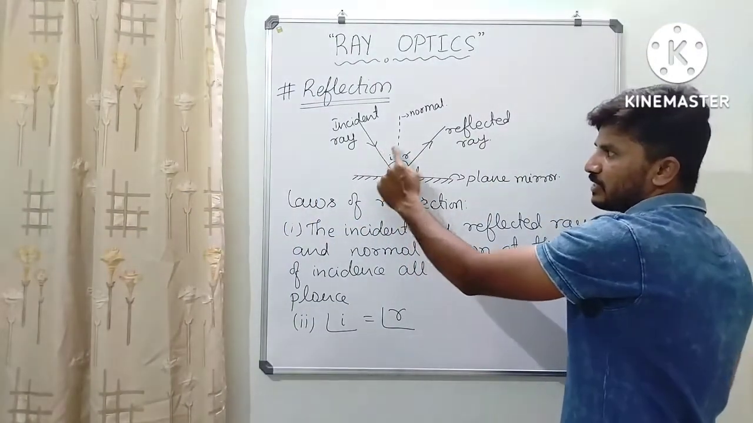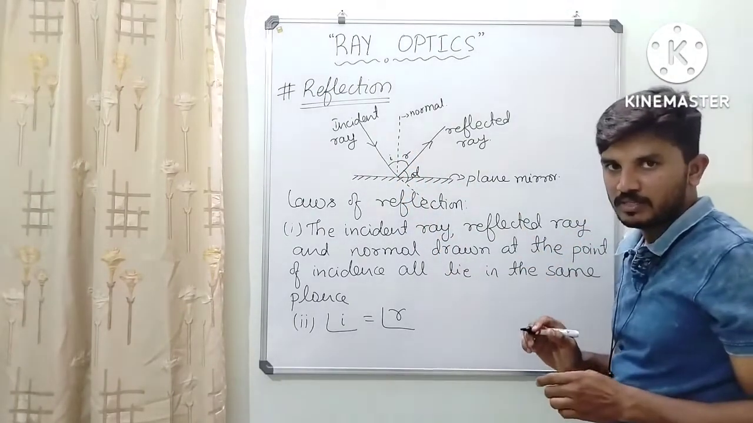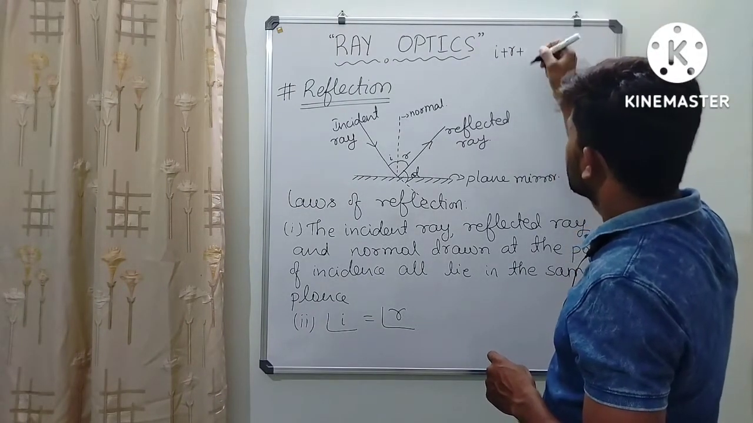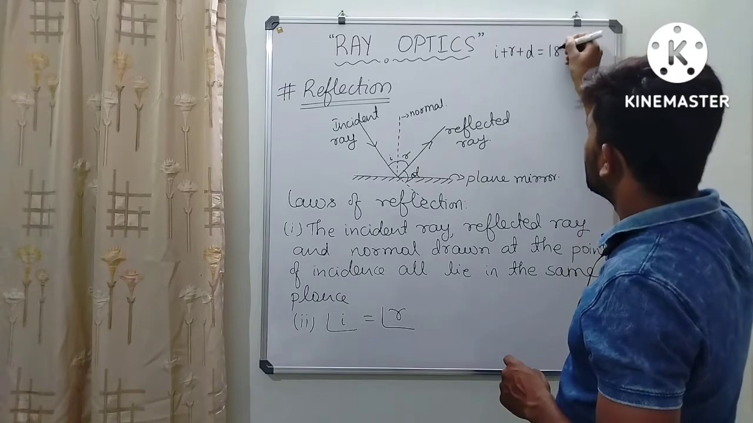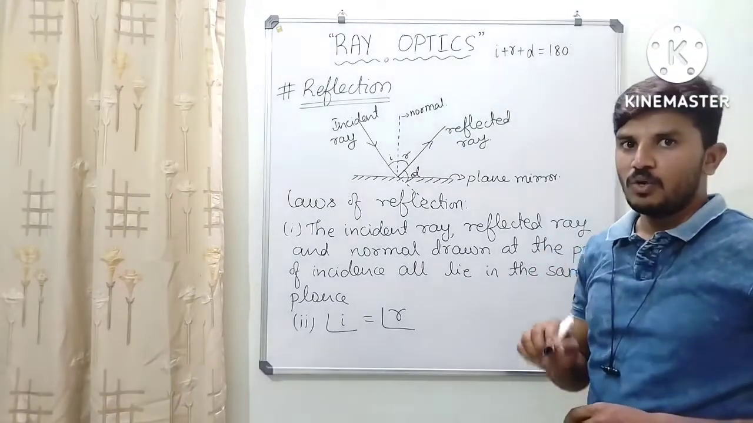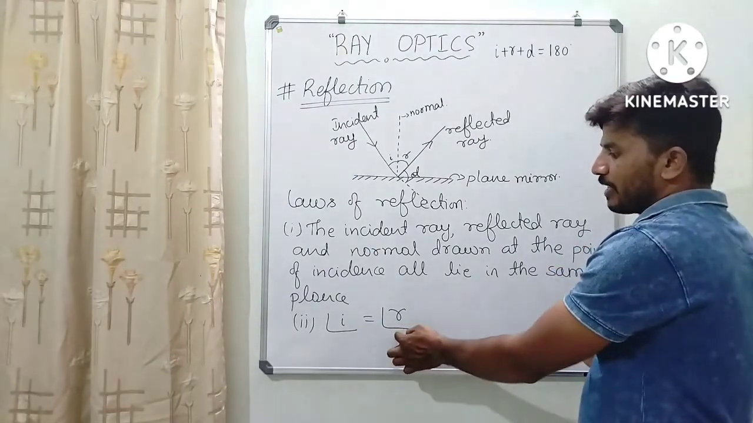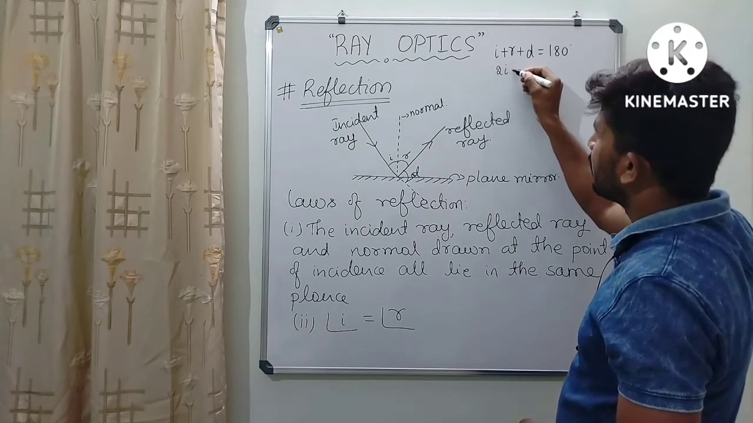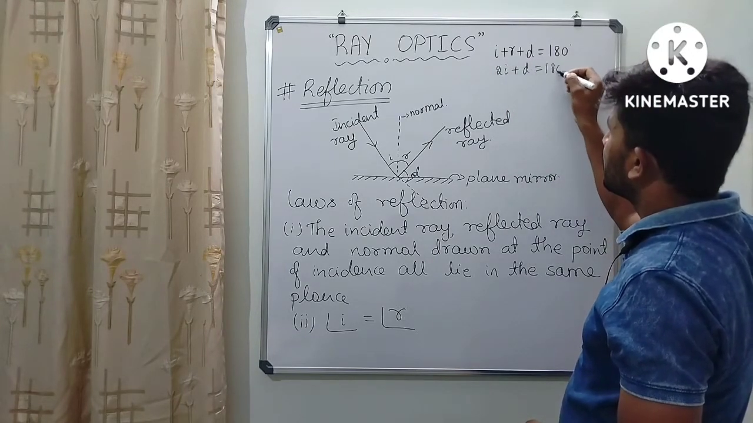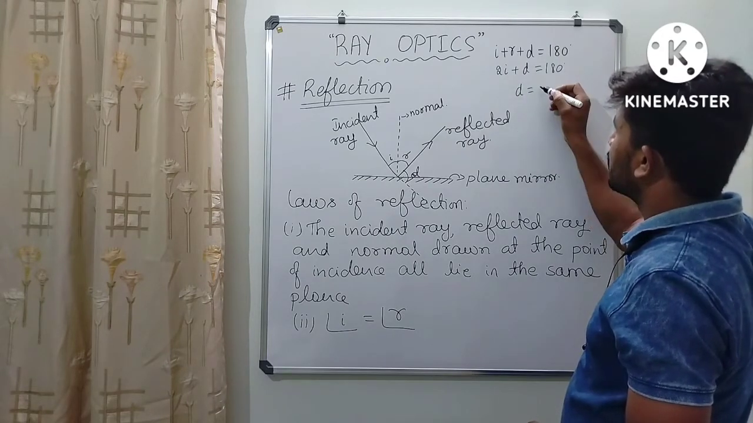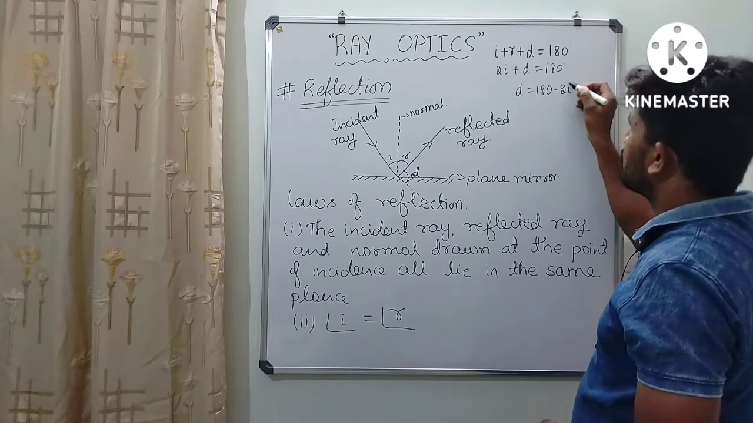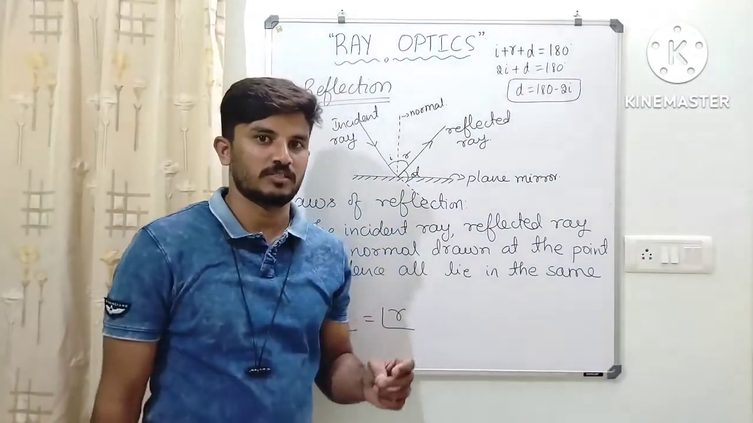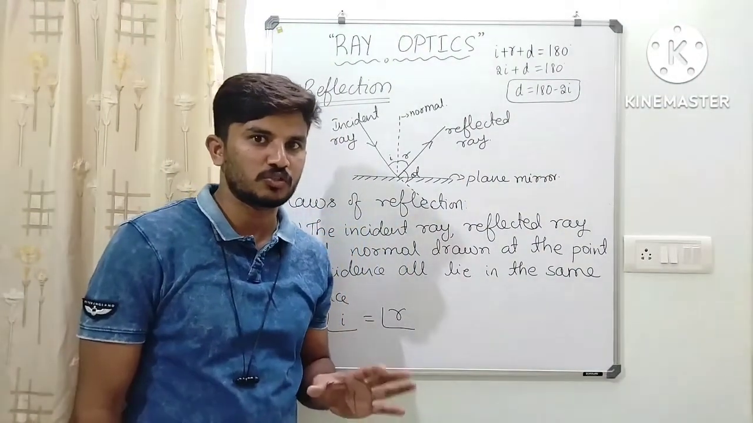If I add angle of incidence, angle of reflection, and angle of deviation, that will be equal to 180 degrees. We know that angle of incidence is equal to angle of reflection. Then I can write i plus r plus d, so I can write 2i plus d is equal to 180 degrees. Then the angle of deviation by reflection is given by 180 minus 2i. So this is the angle of deviation formula for reflection. I hope you have understood this.